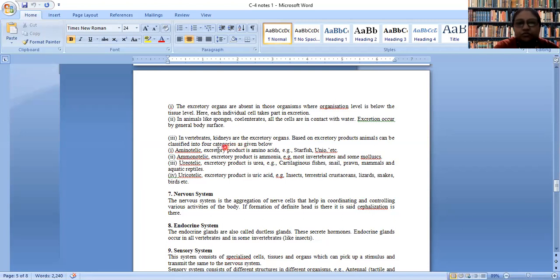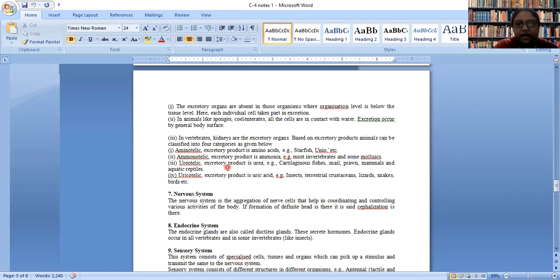But if we are secreting ammonia, it will be problematic for the environment because ammonia gas is having a very bad smell, and inhaling ammonia gas is not a good thing.